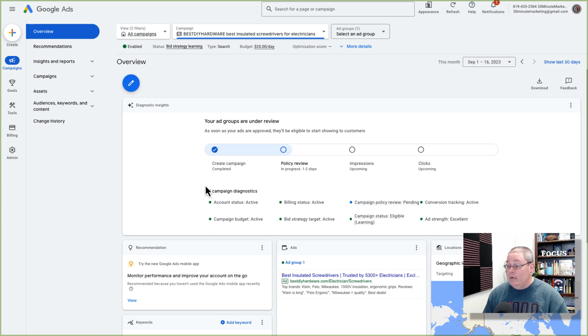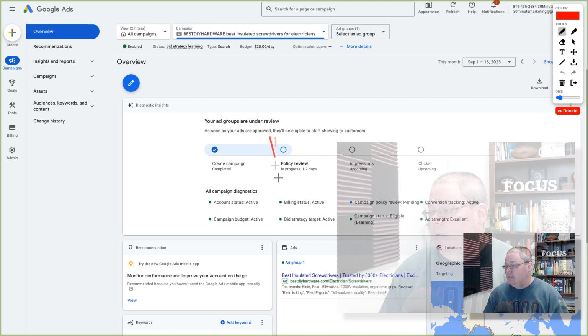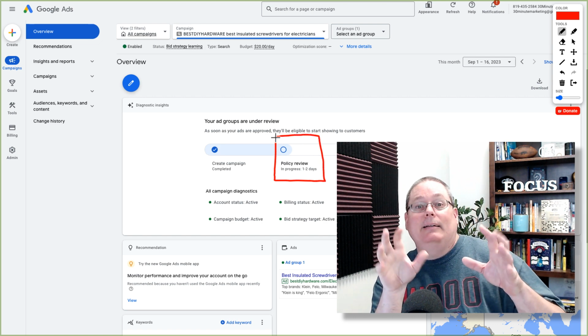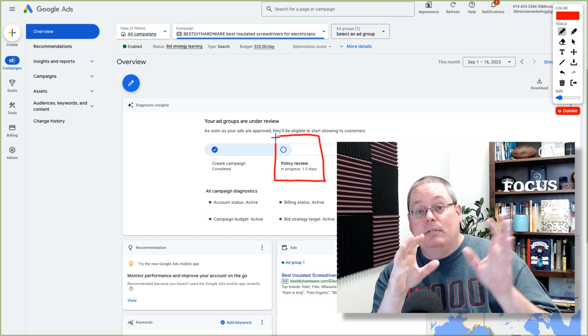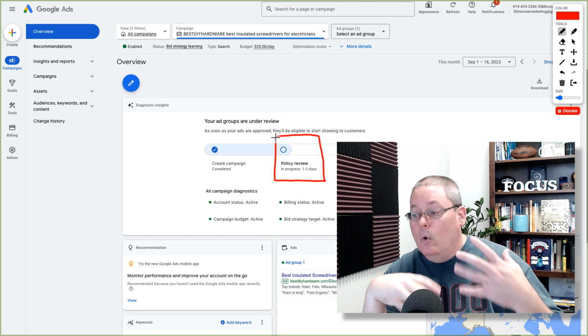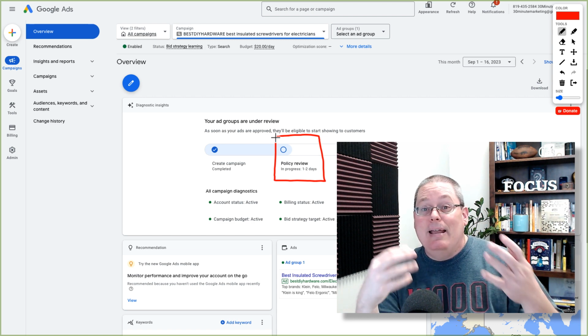So you can see here that we've created the campaign, but I want to highlight this. And this is what I was really trying to get to. I know we went through all of that stuff just to get here. But again, I want to set realistic expectations, and realistic expectations are policy review after you set up the ads. To think about the fact that you're going to set this up and start making money within 24 hours. Policy review in progress, 1 to 2 days. Now that 1 day is 24 hours technically, but this is the process that we went through. This is what we had to do.